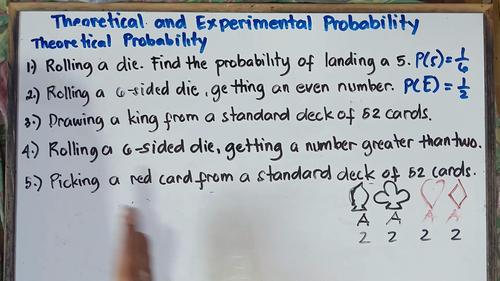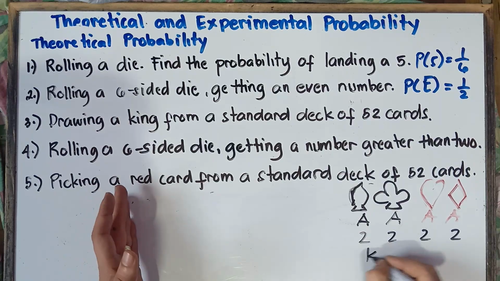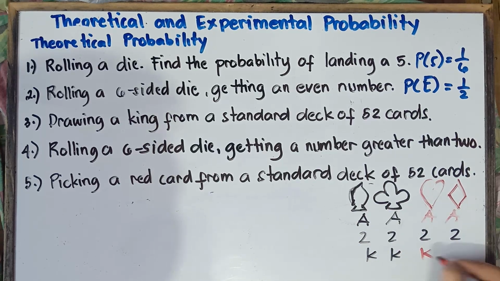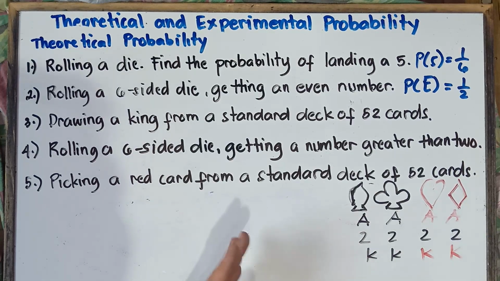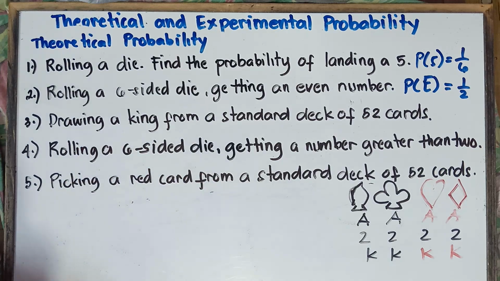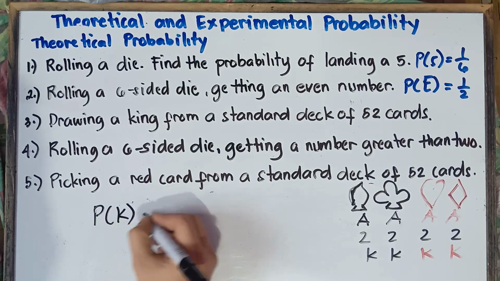And then for kings, class, how many kings? That's correct. We have four kings. That would be the king of spade, the king of clubs, the king of hearts, and the king of diamonds. We have four kings. So therefore, to answer this one, this will be the probability of getting a king.